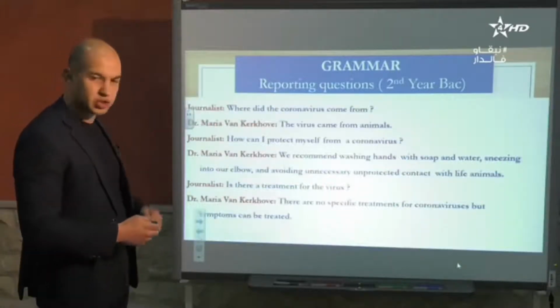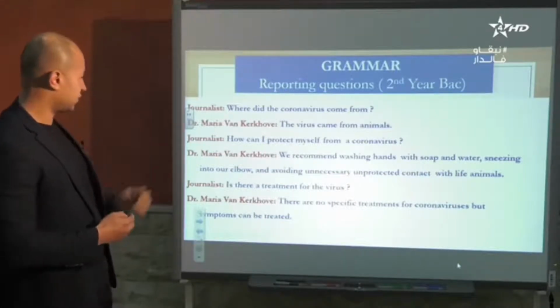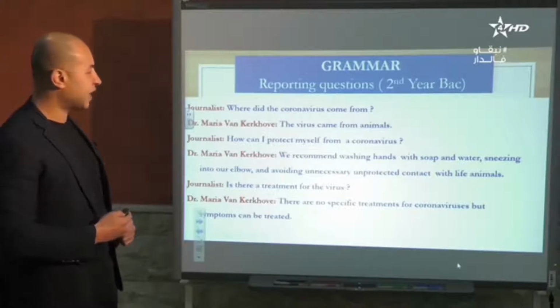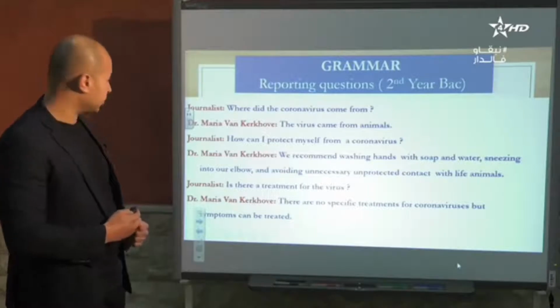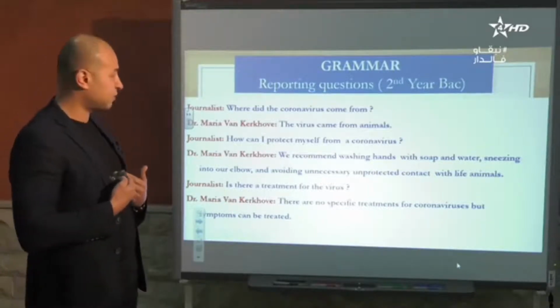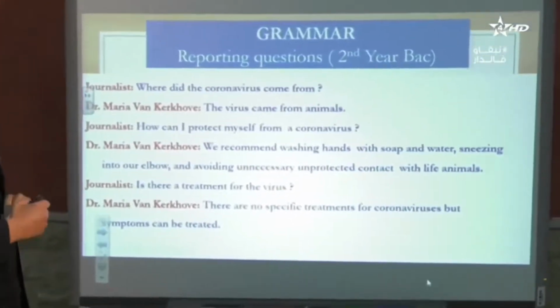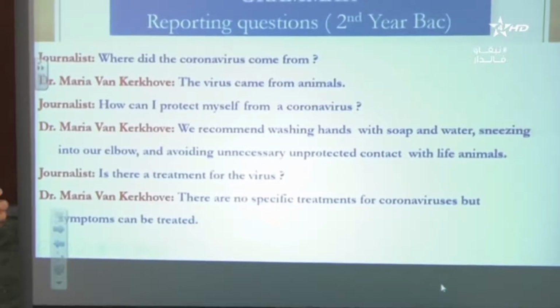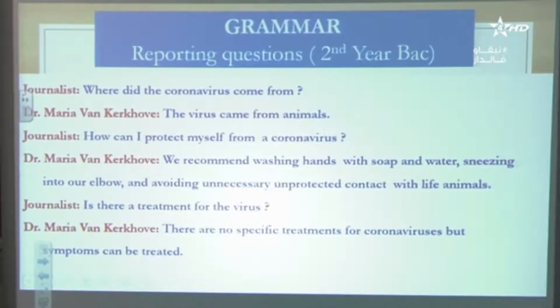The journalist's question: where did the coronavirus come from? The doctor, Maria van Kerkhove, said the virus came from animals. Question number 2: how can I protect myself from the coronavirus? Doctor: we recommend washing hands with soap and water, sneezing into our elbow, and avoiding unnecessary and unprotected contact with live animals.